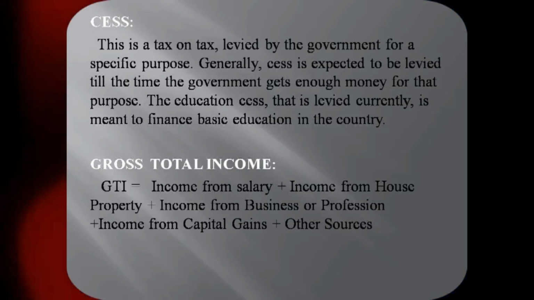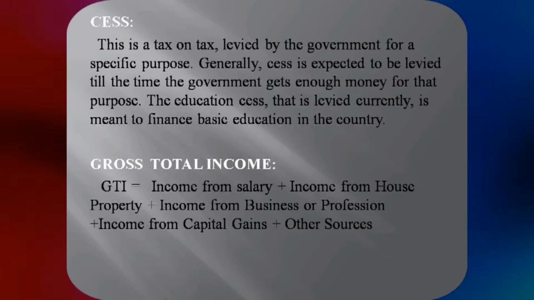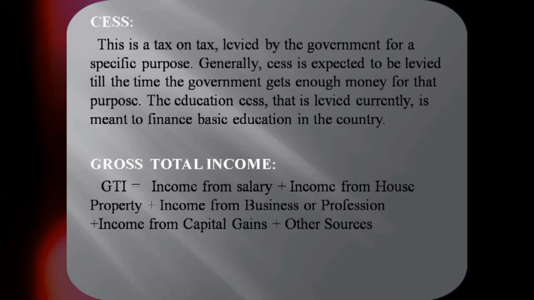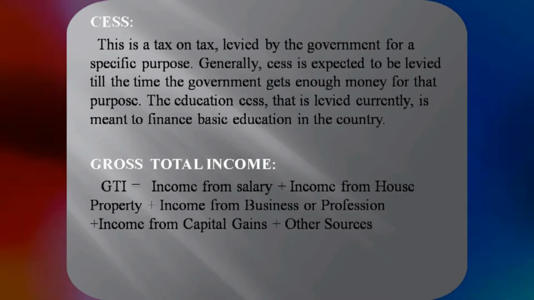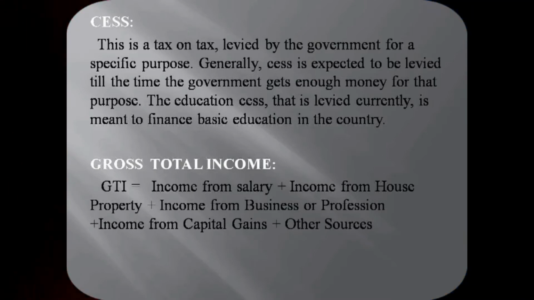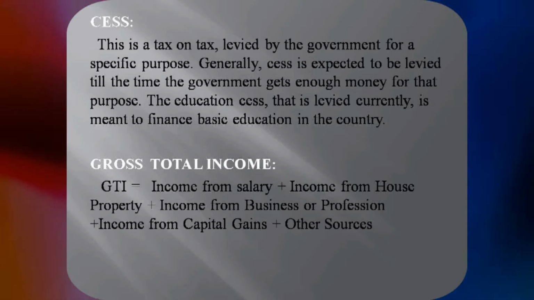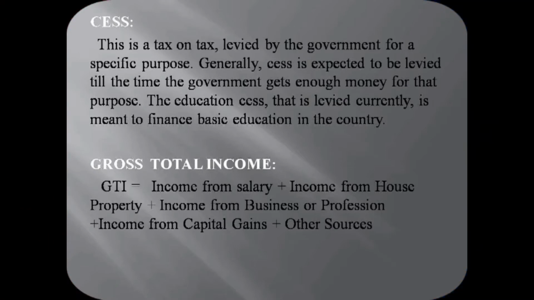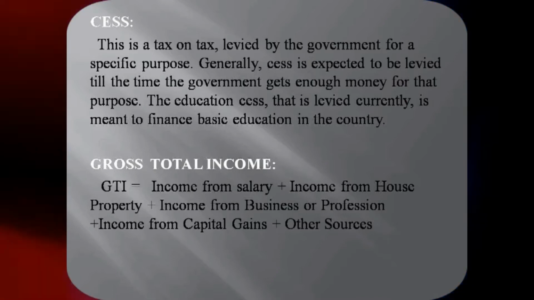The next important term we got to learn is gross total income. Already you are all familiar. I hope that you know the meaning of gross total income, yes? So gross total income means the summary of all the 5 heads. That is income from salary, house property, the income from business or profession, capital gains, other sources. When all the 5 heads are totaled together, it is called gross total income. It is nothing but the summary of 5 heads of income.